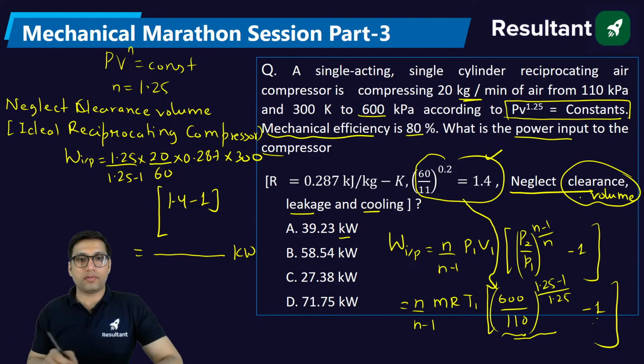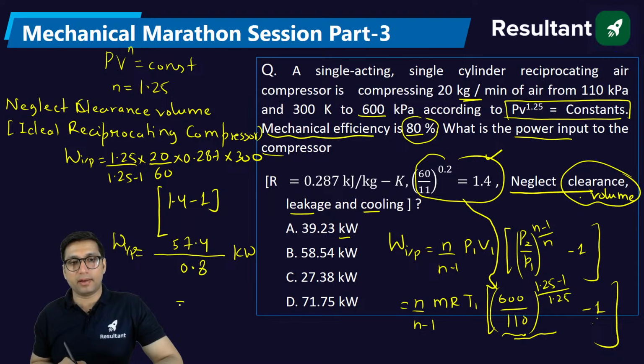It is coming out to be 57.4 kilowatt, but the mechanical efficiency is 80%. So this is the work input you are getting, but mechanical efficiency is 80%, so divide by 0.8. You will get 71.75 kilowatt.